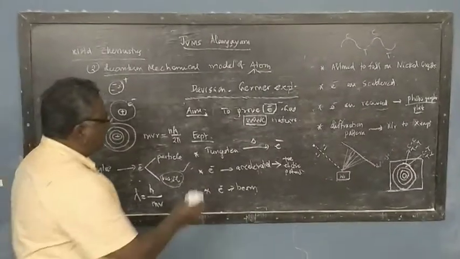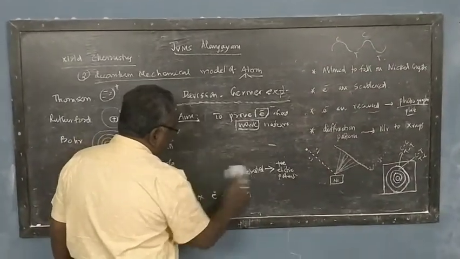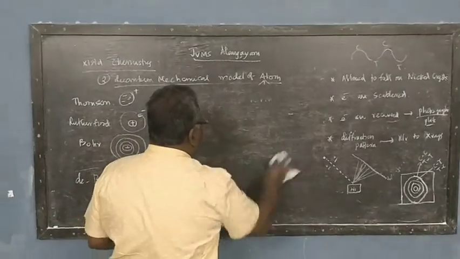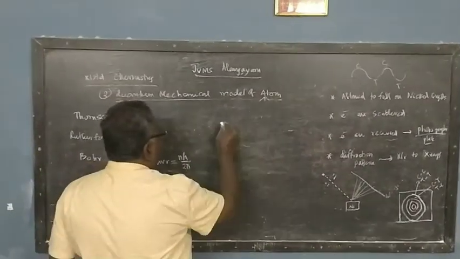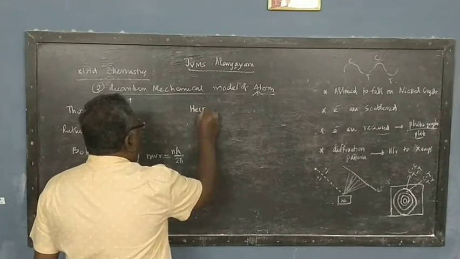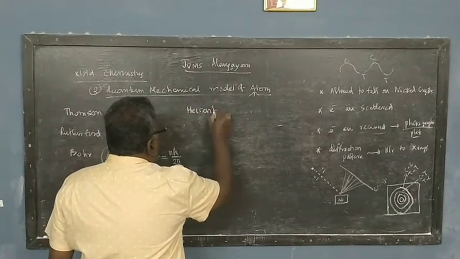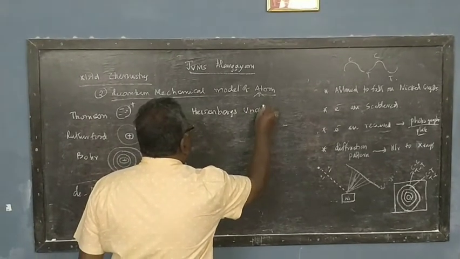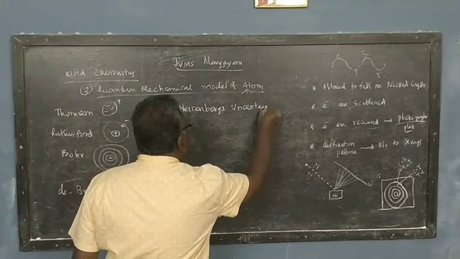So after all these studies, right, the next scientist came. The next scientist is Heisenberg. Heisenberg has proposed an uncertainty principle.